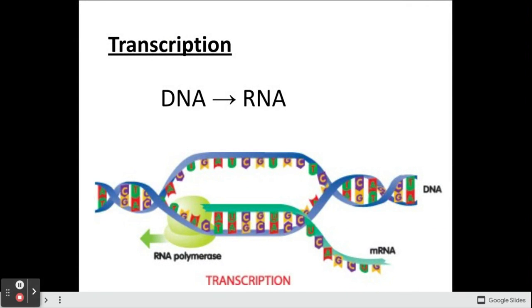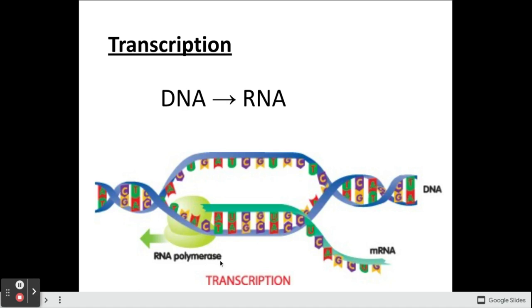So how does it work? Well, transcription is basically opening up DNA and then complementary base pairing free bases to be put together into an mRNA strand. We do this with an enzyme called RNA polymerase.